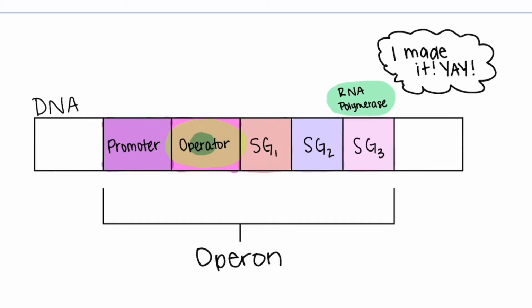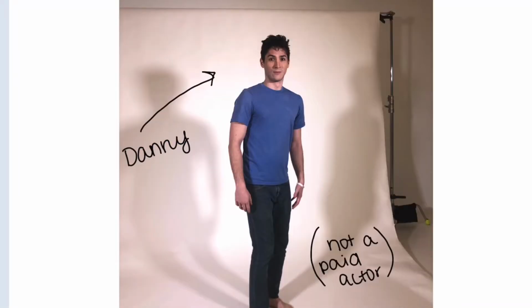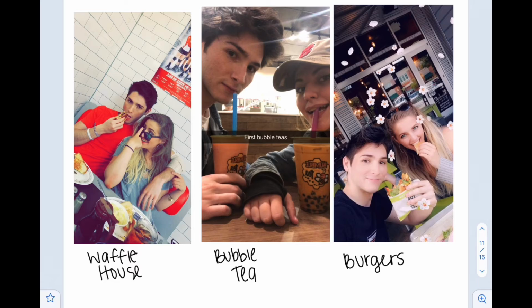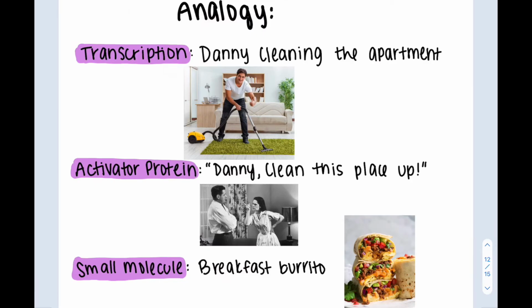Now let's take a look at a real-world analogy of how this process would work. This is my boyfriend Danny. As we can see, Danny is only truly motivated by food. Today, I need Danny to clean up the apartment, so I'll need to tell him to do so and provide a burrito to make sure the task is complete.